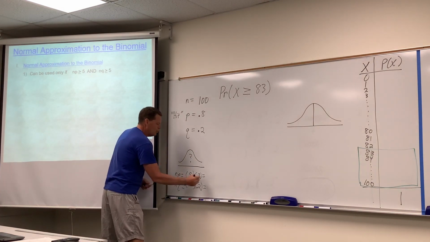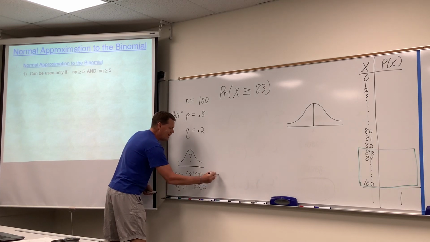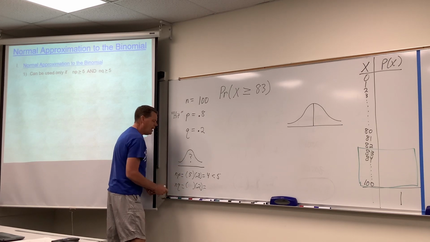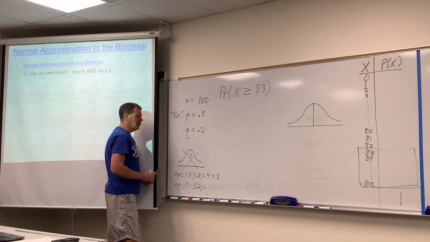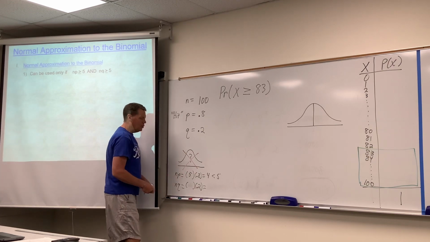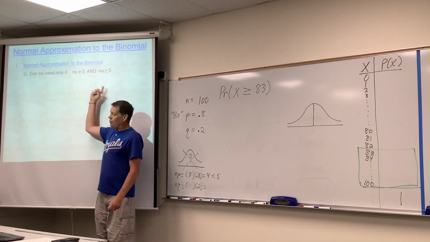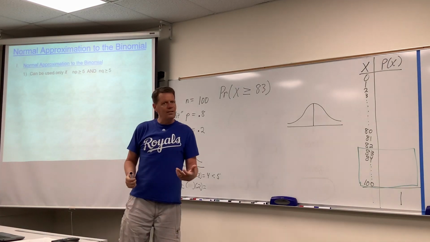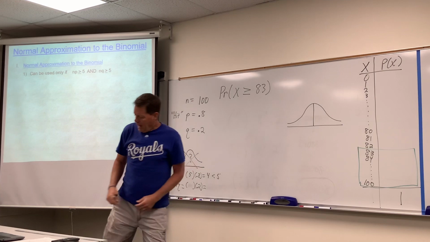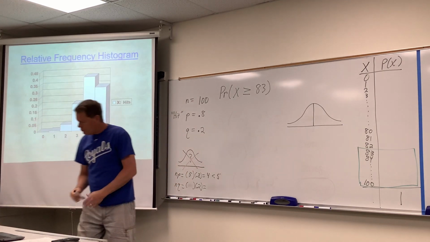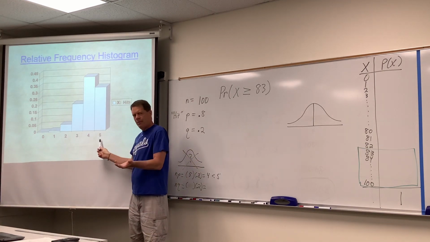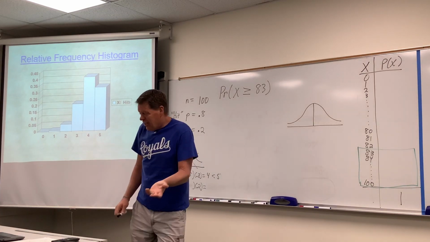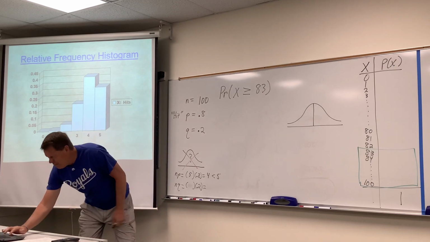np is 5 times 0.8, which is 4, and you go, well, that's less than 5. Oh no. When he only shot 5 shots, you go, nope, can't use a bell curve. And there's no point in checking the nq, right? Because they both have to be true. So if one or the other fails, np or nq less than 5, no go. And I hope that would be exemplified by the histogram when he only shot 5 shots. That don't look like no bell curve, does it? All right? That don't look like no bell curve.